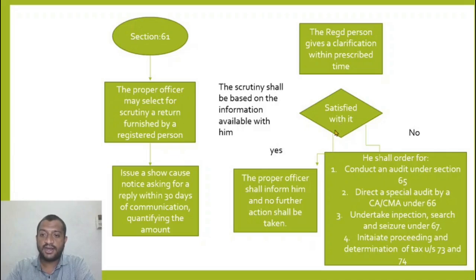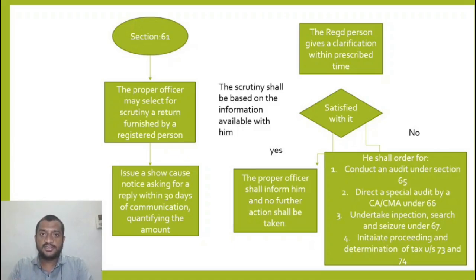If he is satisfied with the reply, the proper officer shall inform him that no further action shall be taken. If not, he shall conduct an audit under 65. The proper officer will direct a person to conduct an audit, direct a special audit by a chartered accountant or cost accountant, undertake inspection, search and seizure, initiate proceedings and determine tax under 73-74.